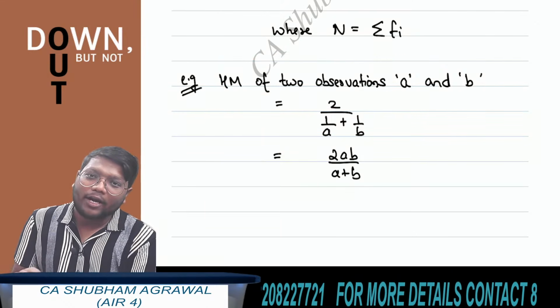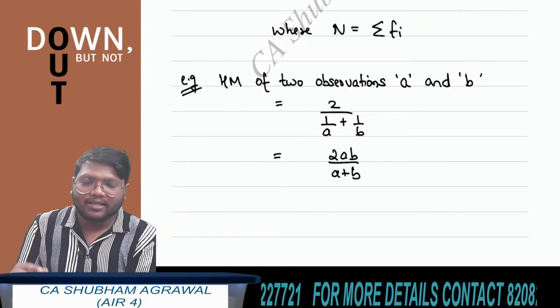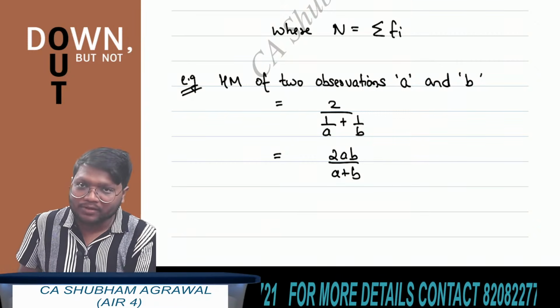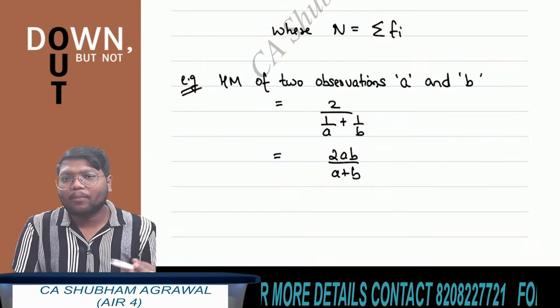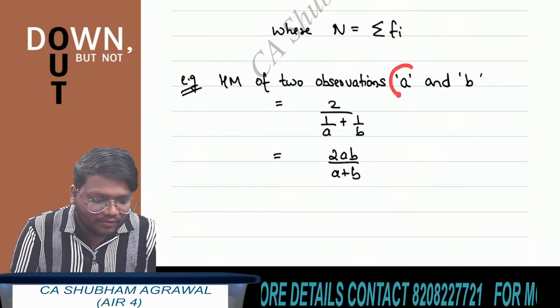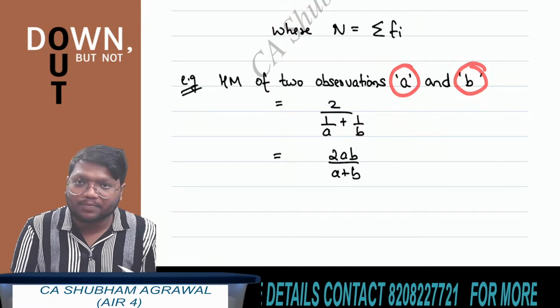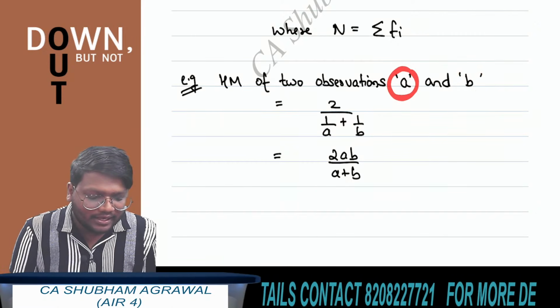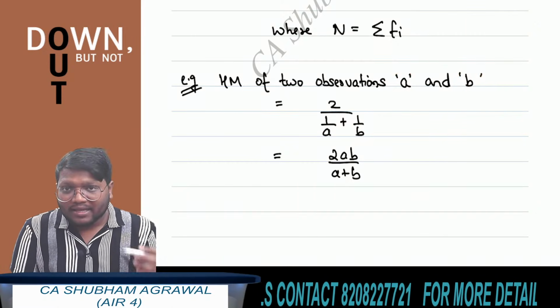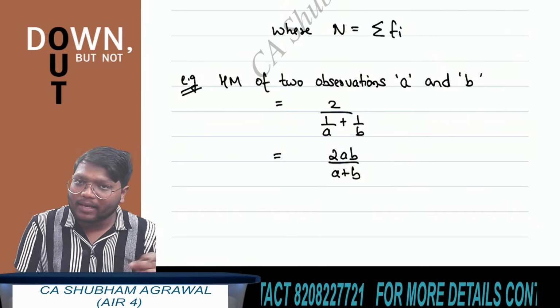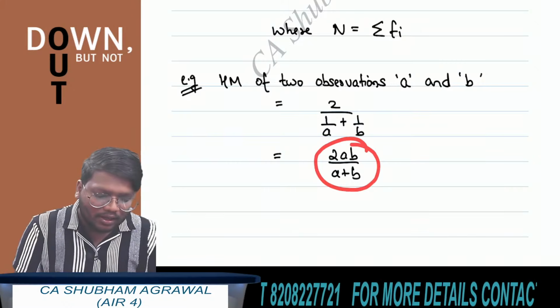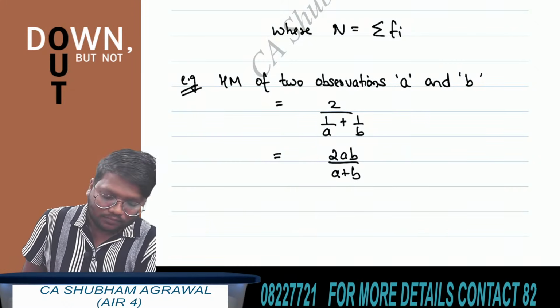If only 2 observations are there and they ask us to find the harmonic mean of those 2 observations, then you can directly use the formula 2ab upon a plus b. Let's say the first observation is a and the second observation is b. Then harmonic mean is twice ab upon a plus b.